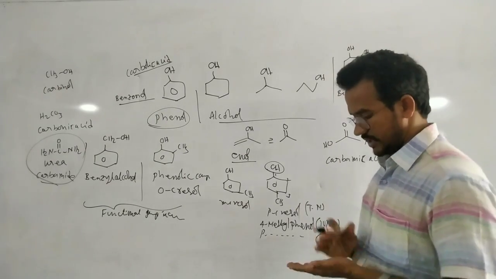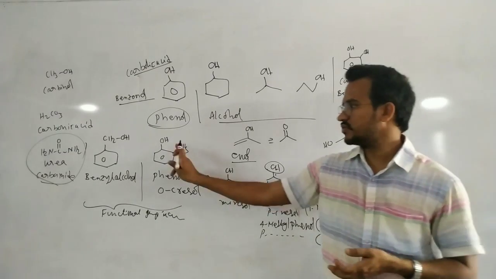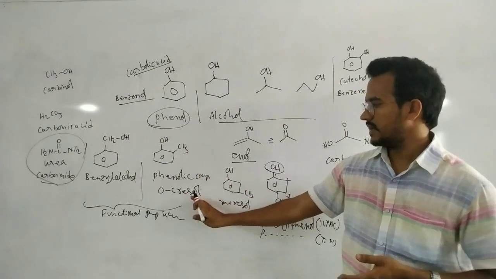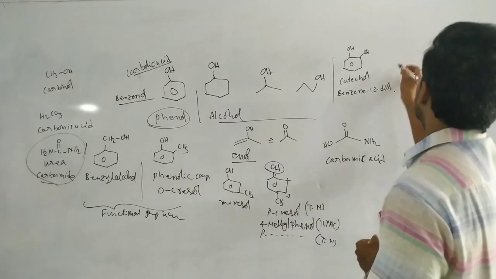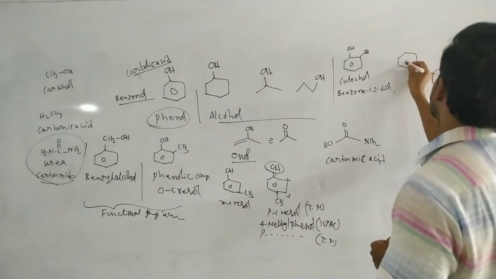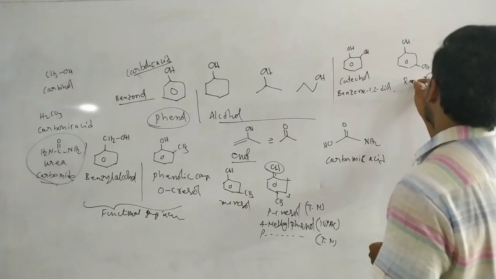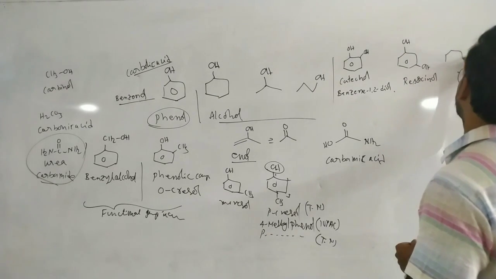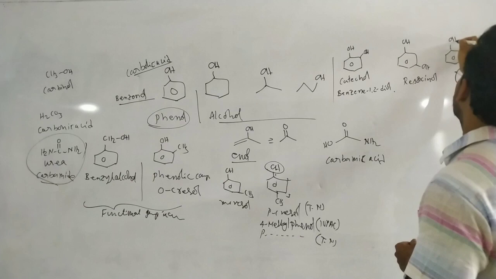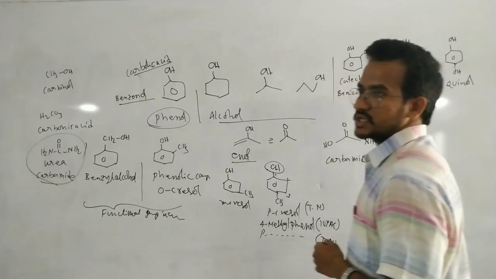If one is OH and one is CH3, that is cresol: ortho-cresol, meta-cresol, and para-cresol. If the 2 OH groups are present at the meta position, this is known as resorcinol. If the 2 OH groups are present at the 1,4 position, this is known as quinol.